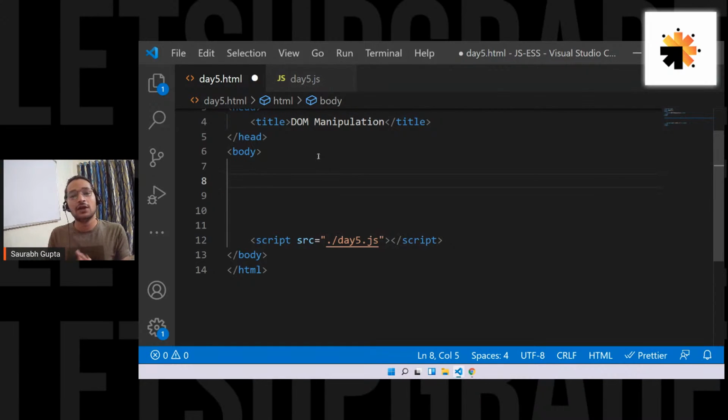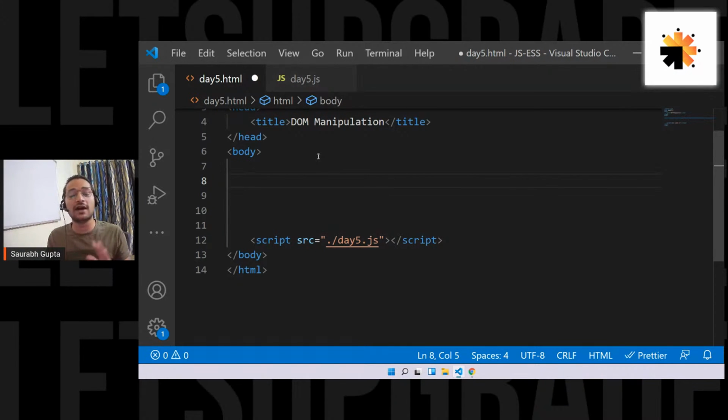Okay, fine. So if you want to manipulate an element, the first thing that you should know is how to select that element. Just like when you want to apply CSS on an element, first you select that element, right? You select that element either using the class name or the ID. In the same case, if you want to manipulate an element, the first thing you should know is how to select that element using JavaScript. So let's learn that, how to select an element.